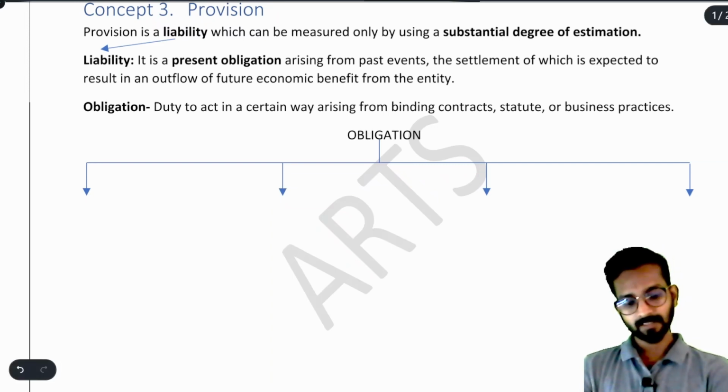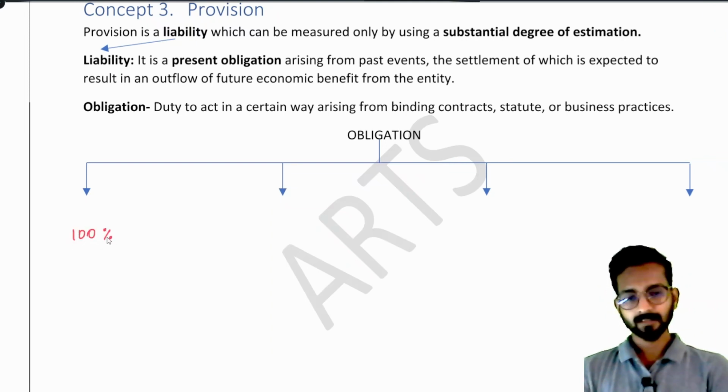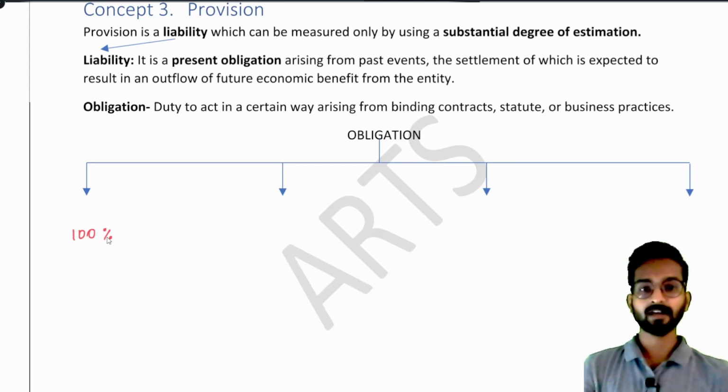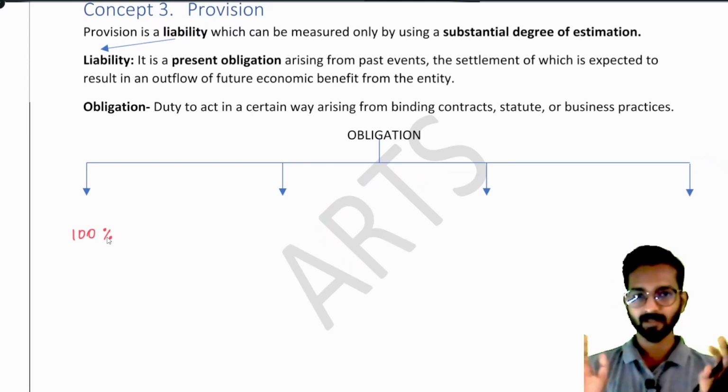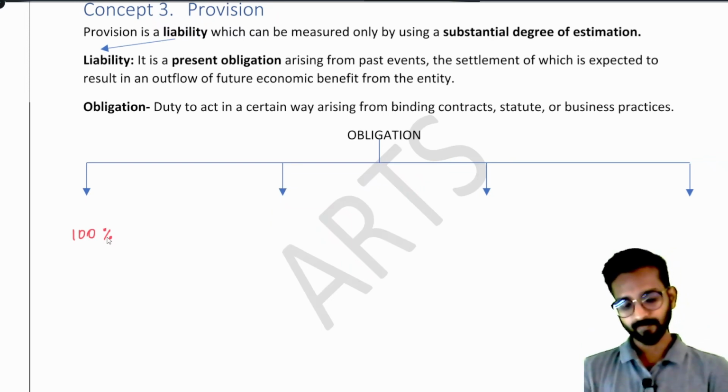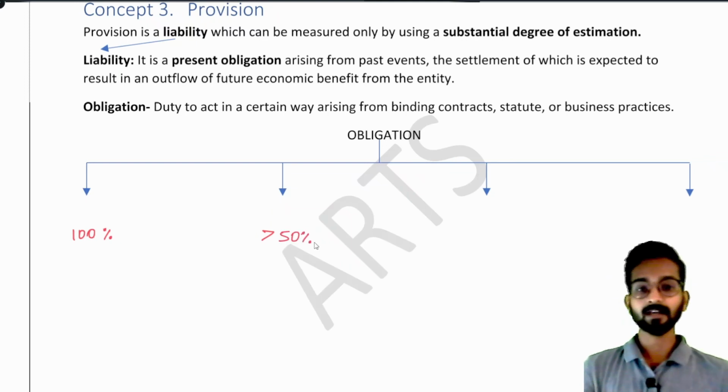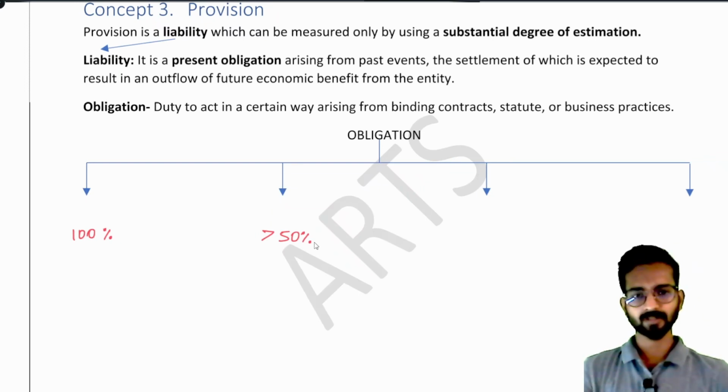So I can say that there is a 100% chance, or we are 100% sure that we have to make the payment. Simple. Or the second option, we can say that we are more than 50% sure that we have to make the payment. More than 50 means 60, 70, 80. That we will discuss in future also, in many questions. I am just breaking it into 4 parts so I can tell you what this accounting standard is telling us.